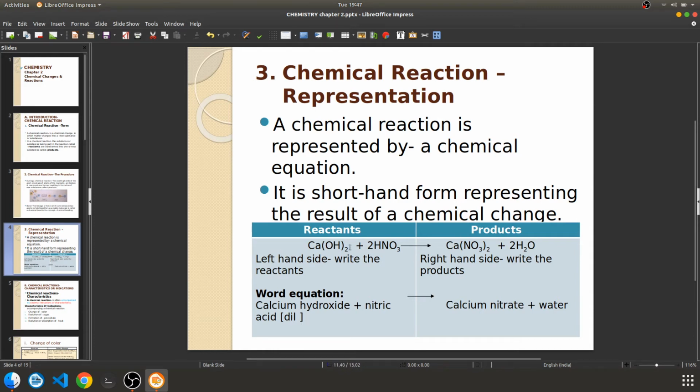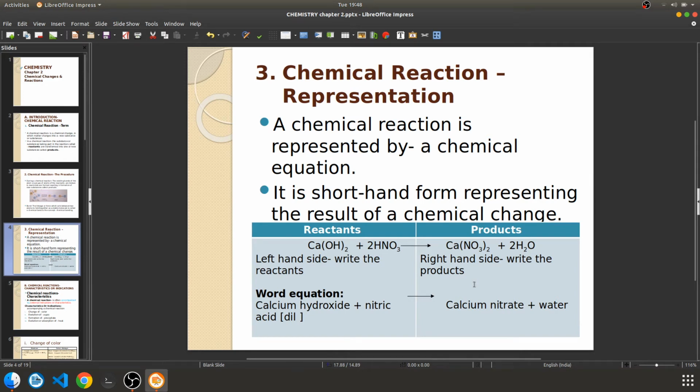Two substances are there on the reactant side, and two products are being formed on the product side as well, isn't it? This is Ca(OH)2, which is calcium hydroxide, and this is nitric acid, reacting together to form the products calcium nitrate and water. The reactant side is the LHS, the left hand side, and the product side is the RHS, and in between there is an arrow which separates the reactants and products.